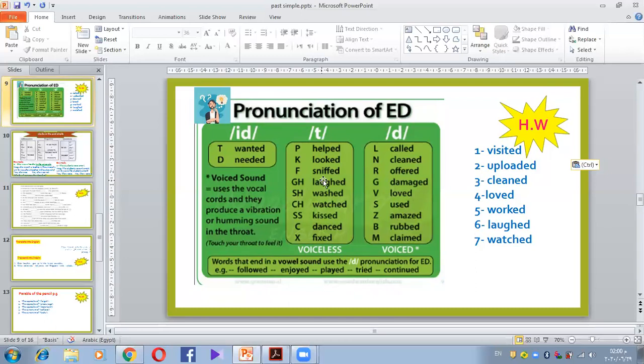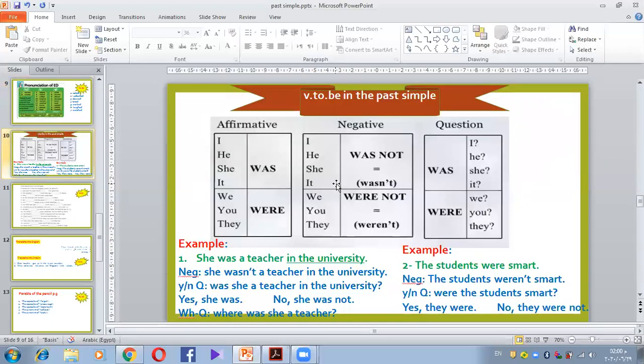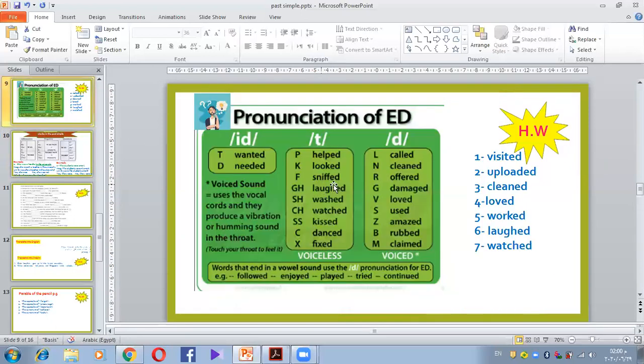Okay, for example. So sniffed or laughed. Sorry. GH هنا طبعا احنا اخذنا هنا pronunciation F. she laughed at him. laughed مش laughed. لا مش هتبقى correct، هتبقى تتنطق T. لو عندي ش أو تش. she washed the dishes.